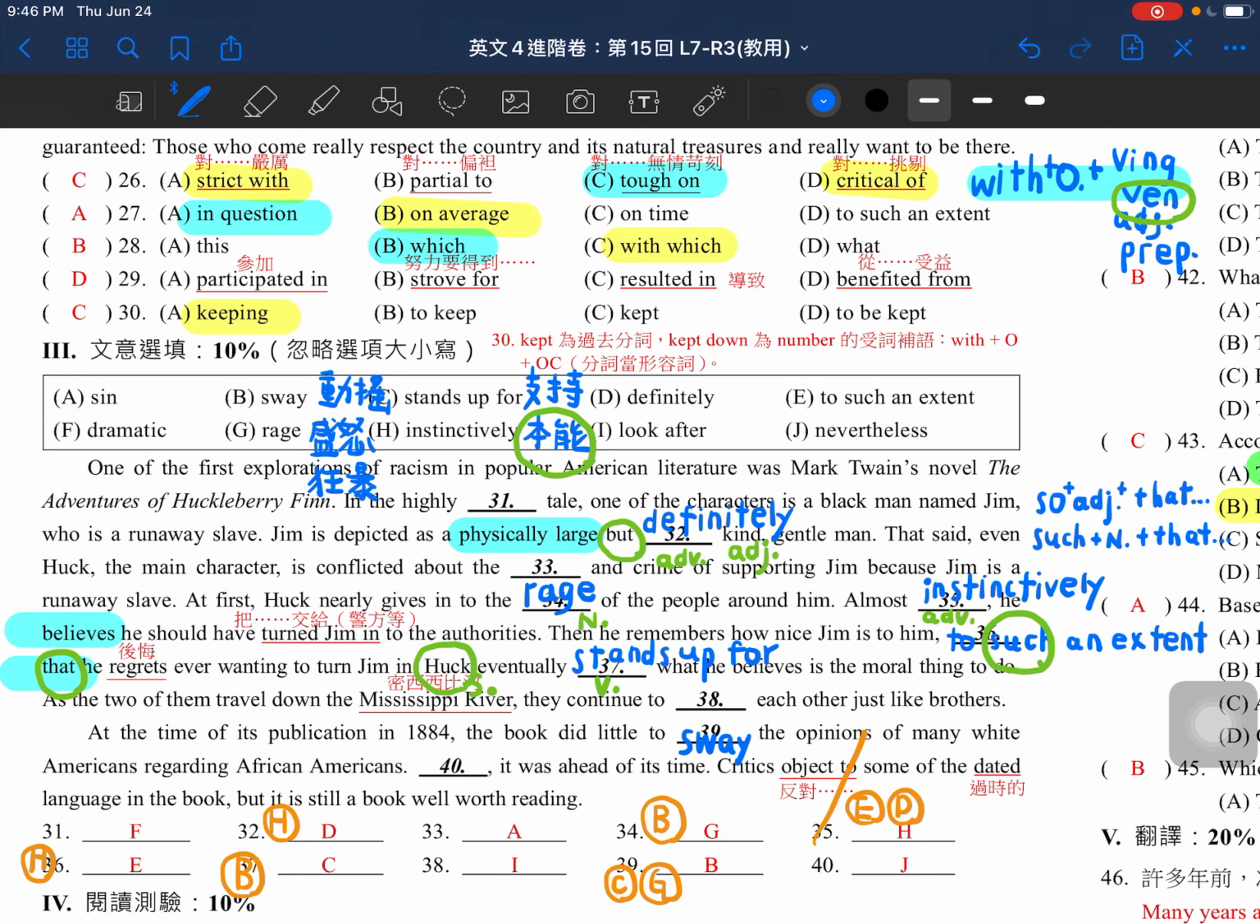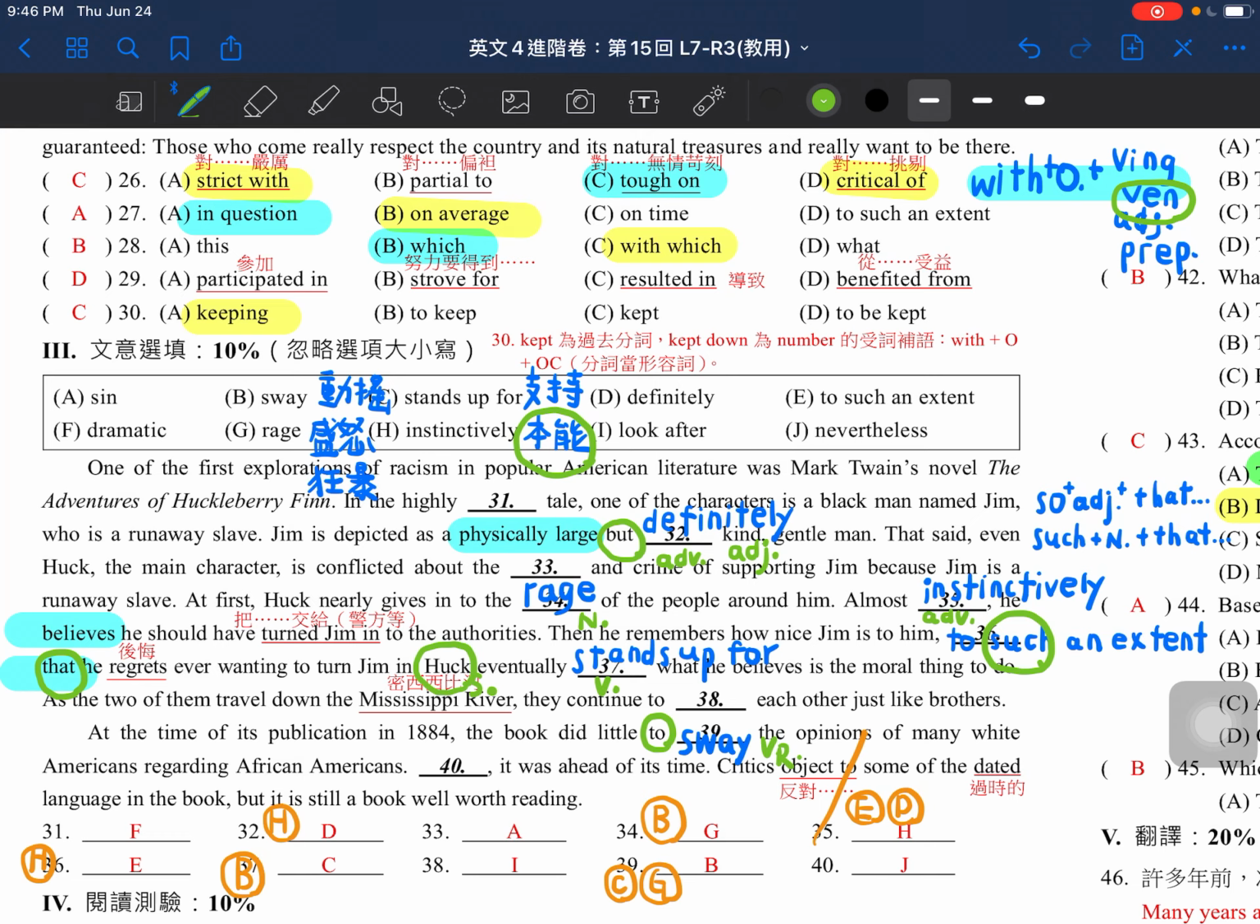So in the last one, at the time of its publication in 1884, the book did little to sway the opinions. As we can see here we need a verb. It did little or did nothing to sway the opinion, because there is a "to" here. So we need a root verb here. That's why we choose sway. Sway here means to change one's opinion. So to change the opinions, or to sway the opinions, of many white Americans regarding African Americans.